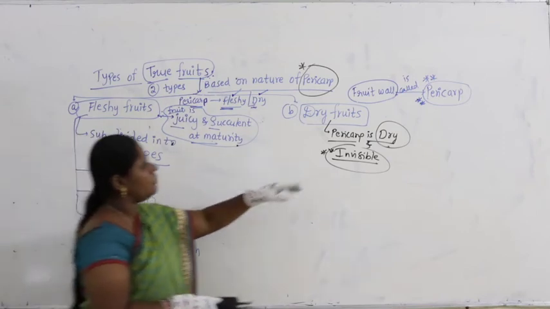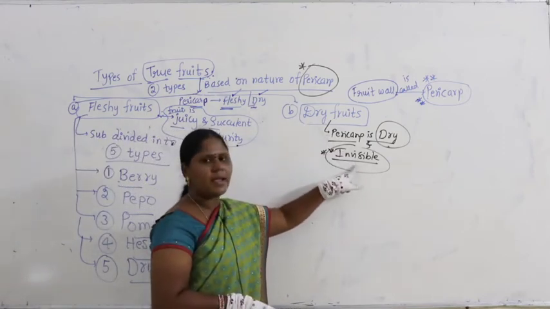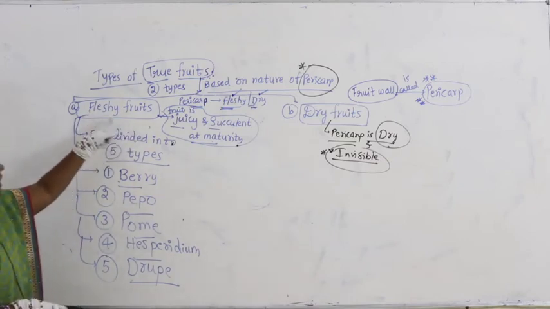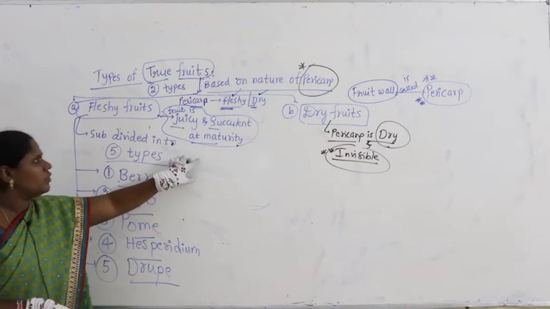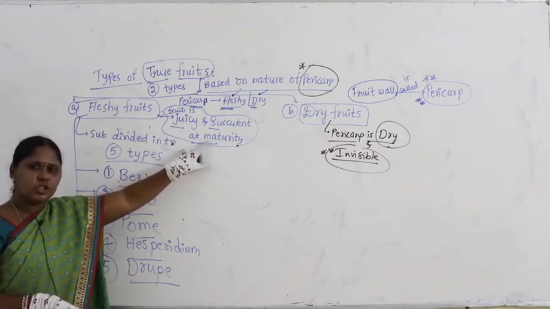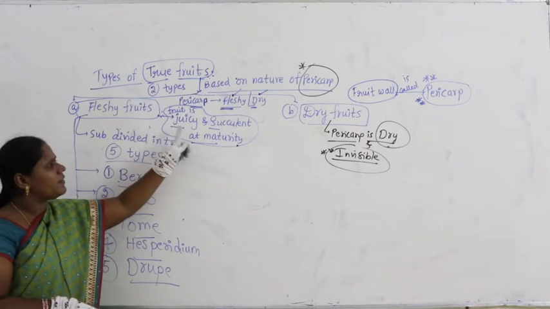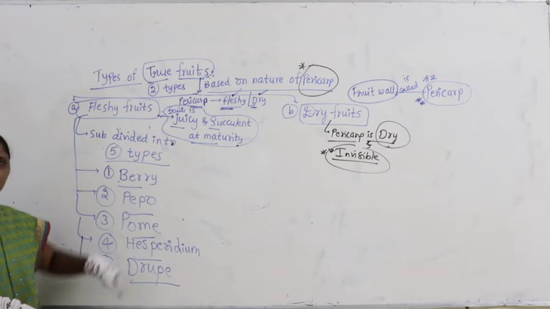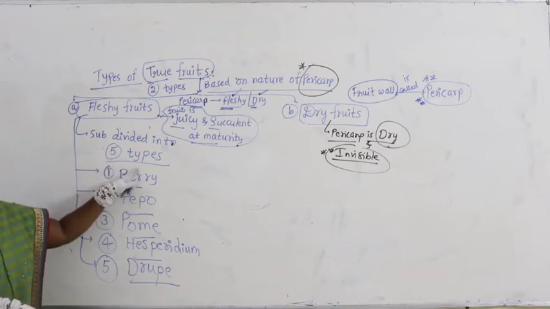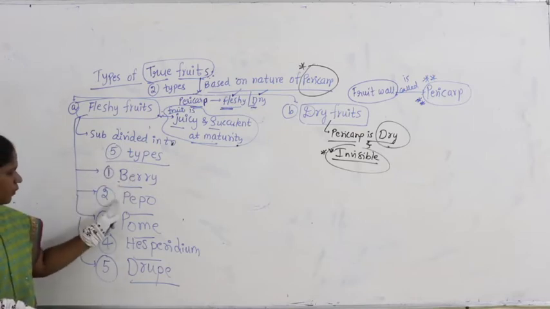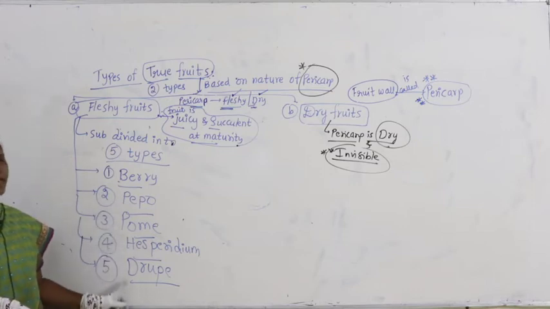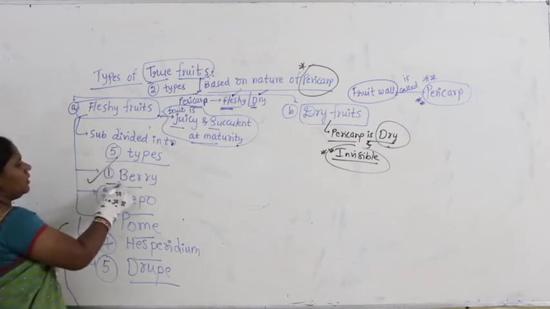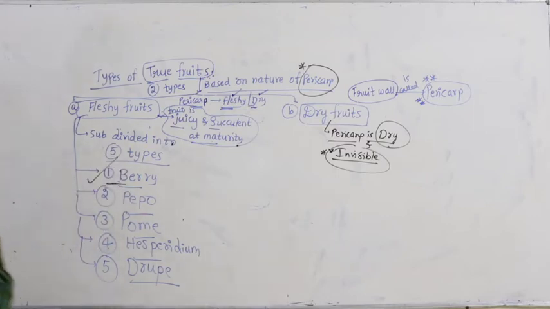We will discuss this later. In this, try to remember the pericarp is dry and invisible. Coming to fleshy fruits, they are juicy and succulent at the time of maturity. By the time the fruit is completely developed, it becomes very juicy and succulent. These fleshy fruits are further divided into five types: berry, pepo, pome, hesperidium and drupe. So what is the first category? We will start the discussion. Berry. Let us talk about berry.